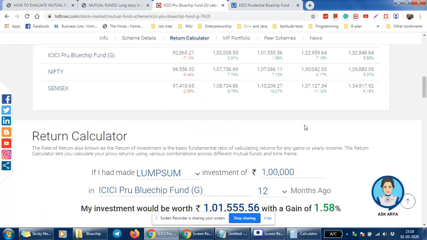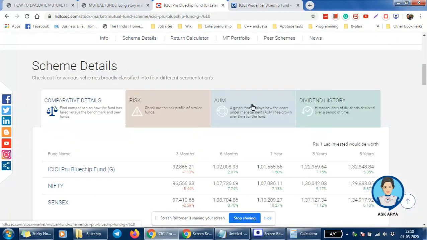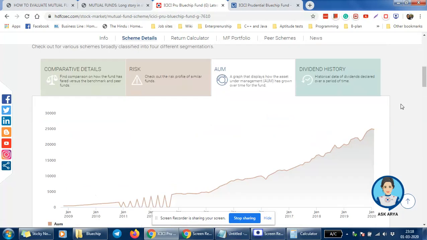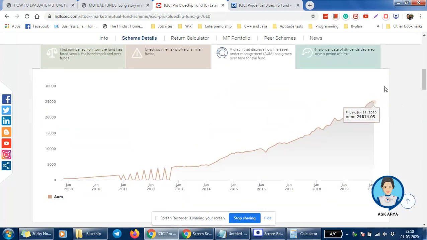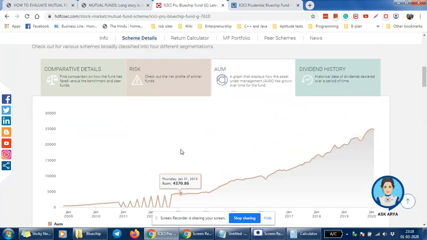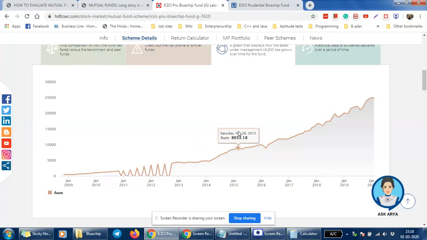The thing which I want to show is the AUM part. Here we can see how the fund AUM is growing. This is not a very important parameter, but still an investor can look at the fund AUM performance. It will give a good idea of how much confidence investors have in the same mutual fund scheme.